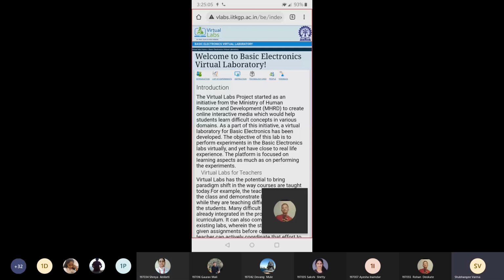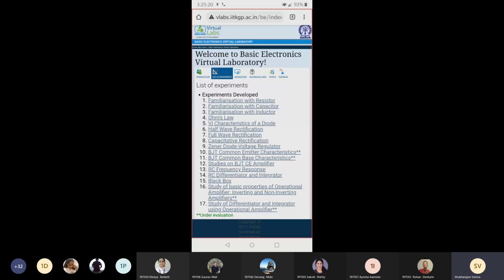Go to list of experiments, and in the list of experiments, experiment number 16. Here you can see number 16: Study of basic properties of operational amplifier, inverting and non-inverting. Click on that. Okay. So here it's a different platform, students.